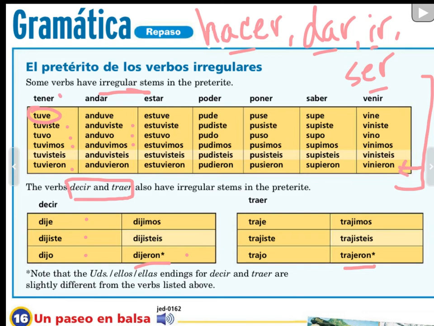Okay? Remember, tener, to have, andar, to walk, estar, to be, poder, to be able, poner, to put, saber, to know, venir, to come, decir, to say, traer, to bring. Okay, so take a moment to look over these, find the patterns, and to copy them down into your notes.